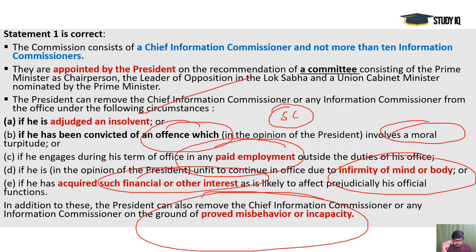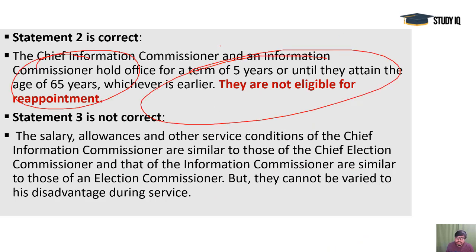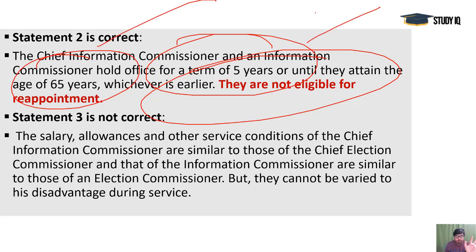There is no provision of majorities in the houses, as in the case of the Chief Election Commissioner. Okay, so that is the case, and not eligible for reappointment. And 65 years the maximum age, and a term of 5 years, whichever completes earlier. You see, it is equal for the Chief Information Commissioner and Information Commissioners. Both the CIC and ICs will serve till 65 years of age.